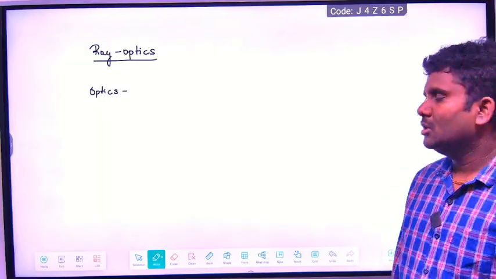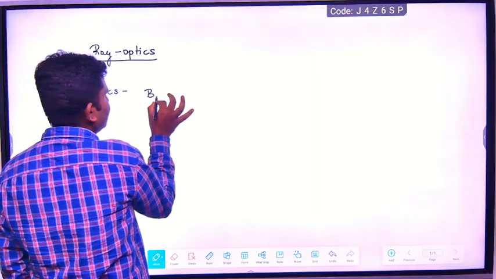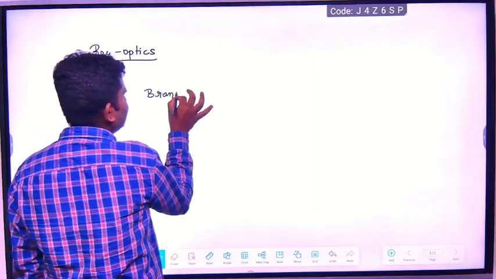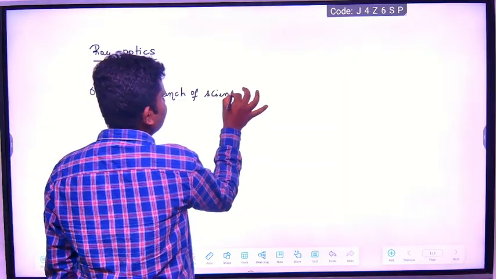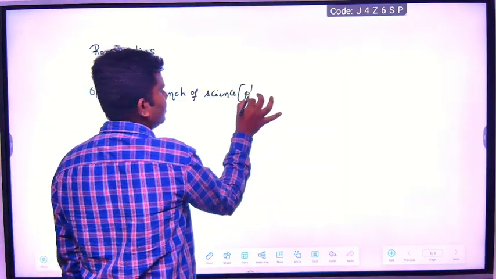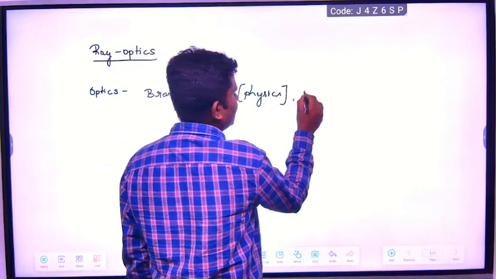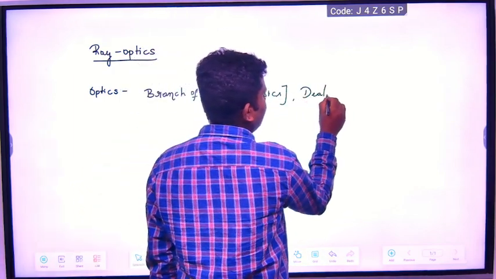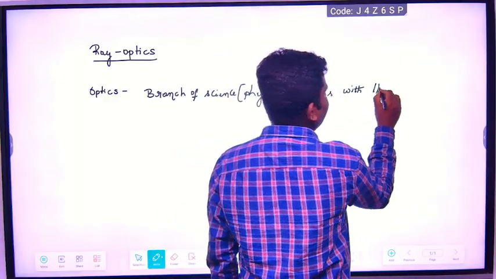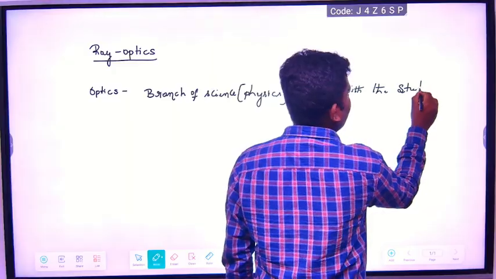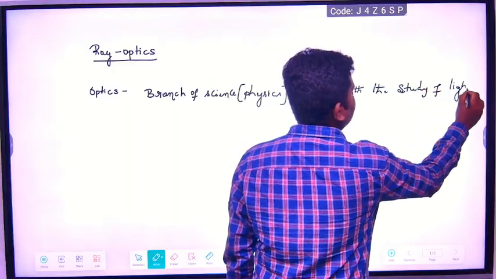You don't know. Okay. So optics is a branch of science. It's a branch of science that studies light. It's a branch of science, that too in physics. Physics deals with the study of light. Study of light. That is what we call optics.